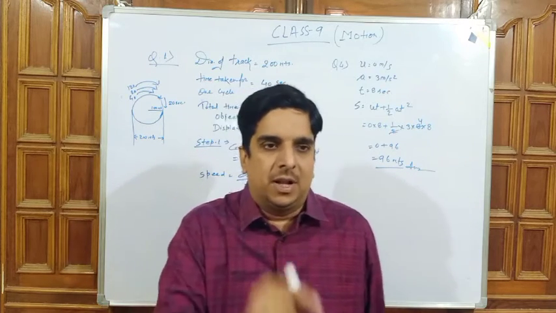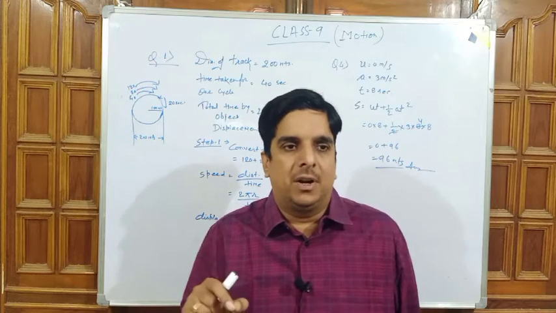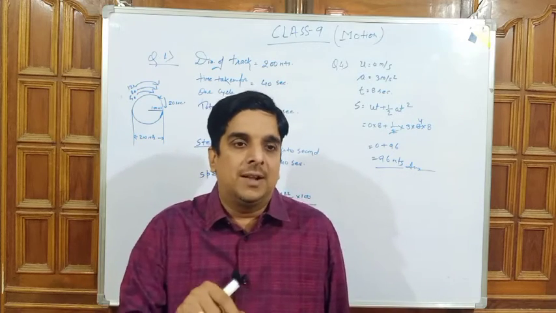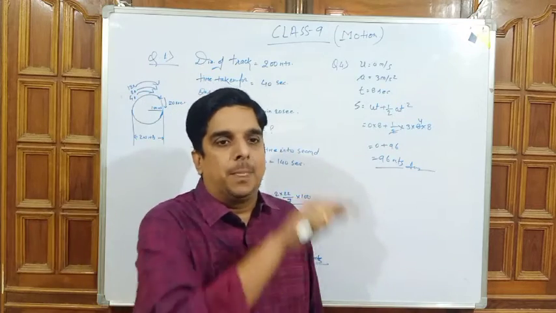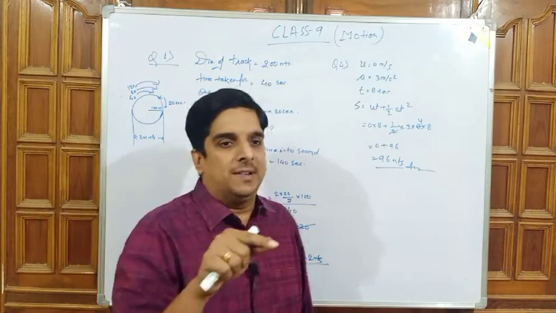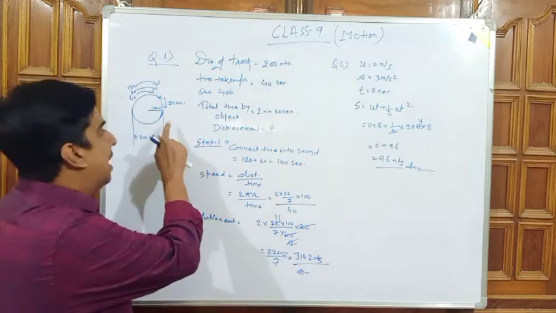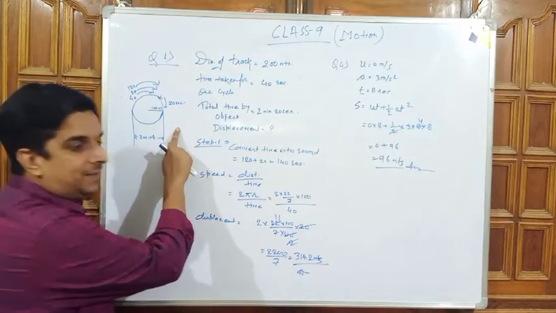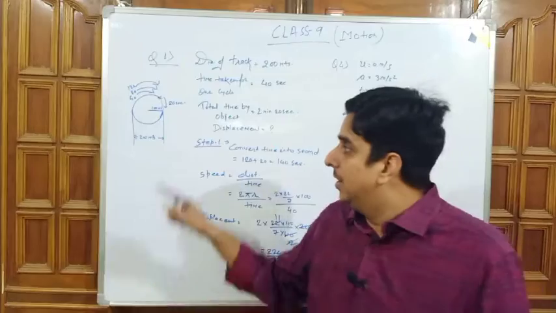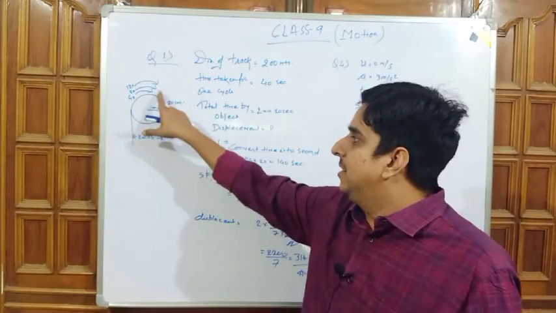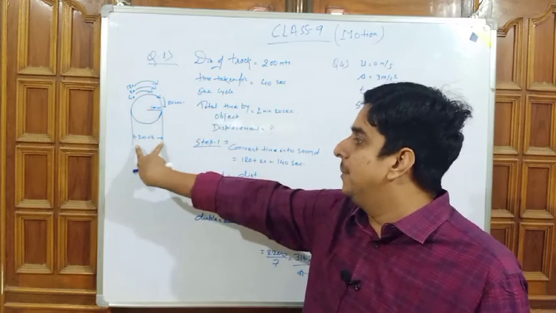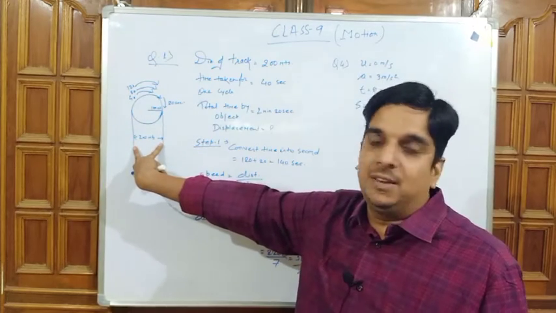The second important point given to us is that to complete one cycle, the object takes 40 seconds. So simply see my picture. I am making a diagram: this is a circular path and the diameter of the circular path is 200 meters.